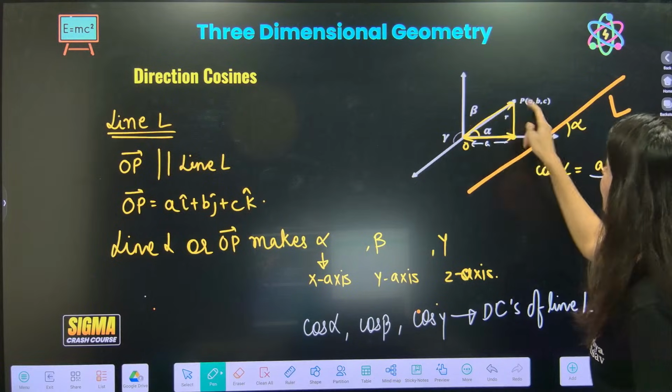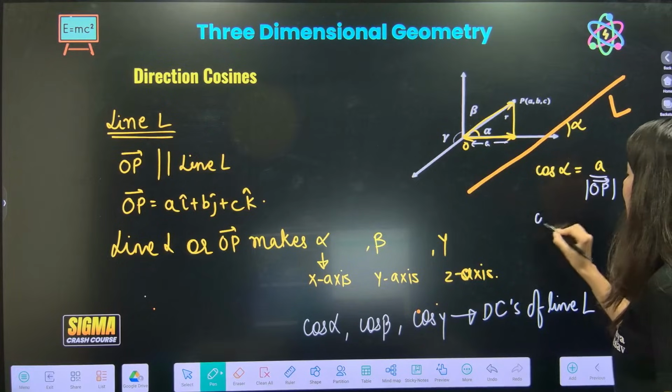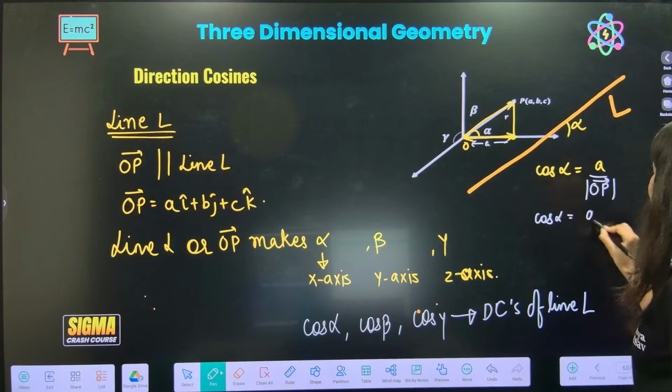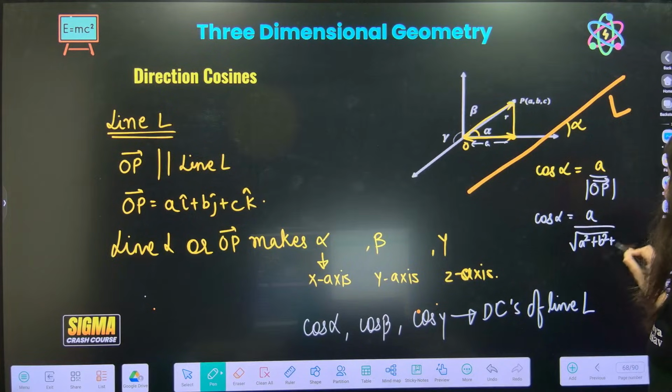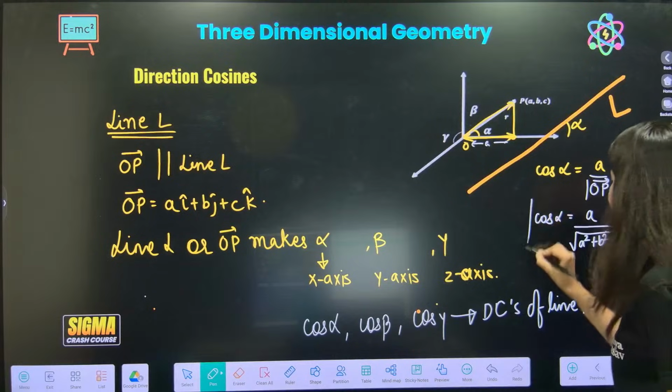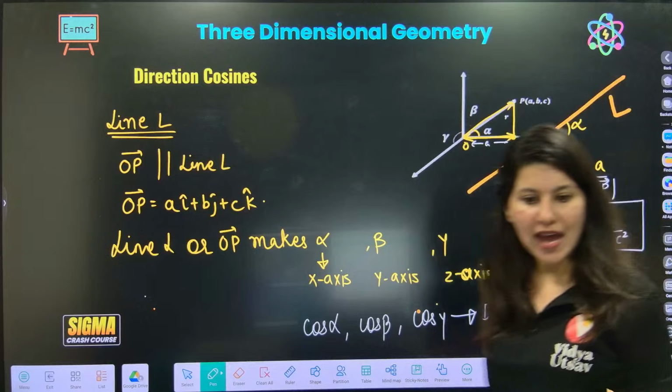The magnitude of OP vector is the hypotenuse. So cos alpha is A upon square root of A square plus B square plus C square. So cos alpha I have calculated.